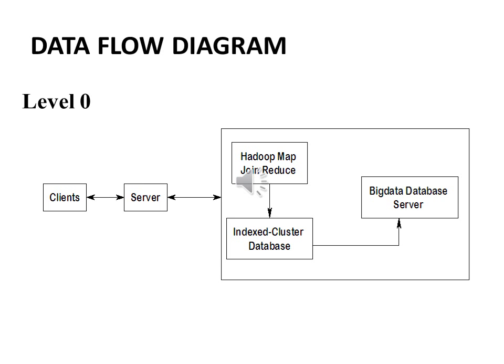In the data flow diagram, there are three levels: level 0, level 1 and level 2. In level 0, the client will be requesting data from the server, and it will be going to the main database through the index cluster database and Hadoop map join reduce.